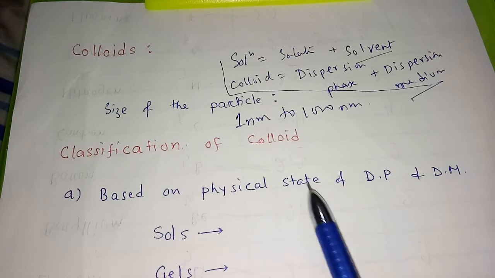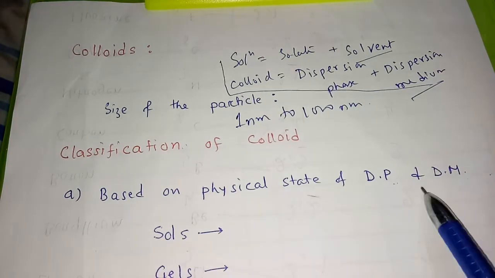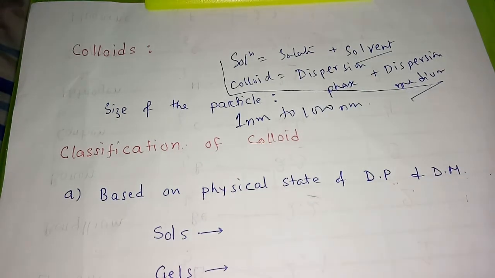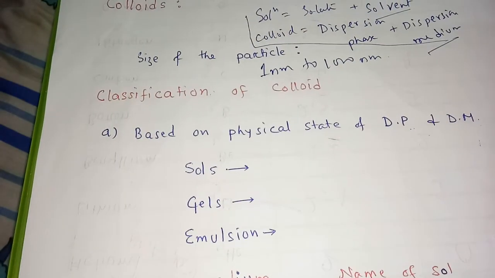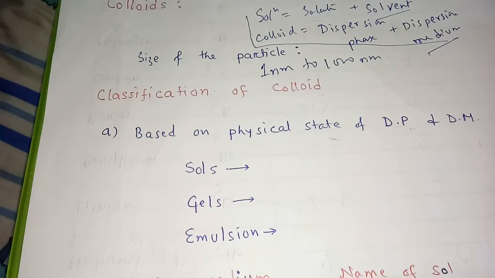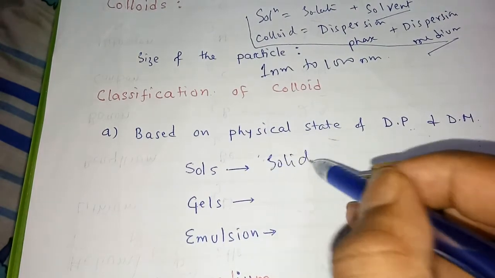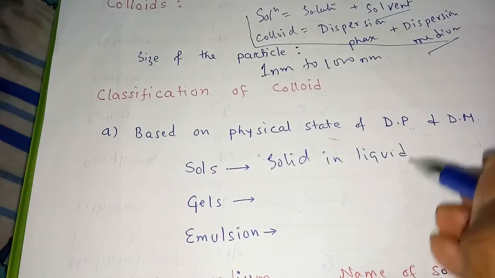Now, classification of colloids based on the physical state of dispersion phase and dispersion medium. This is DP, meaning dispersion phase, and DM, meaning dispersion medium. If you write sols, gels and emulsions, these three will do. Your sol is solid in liquid.